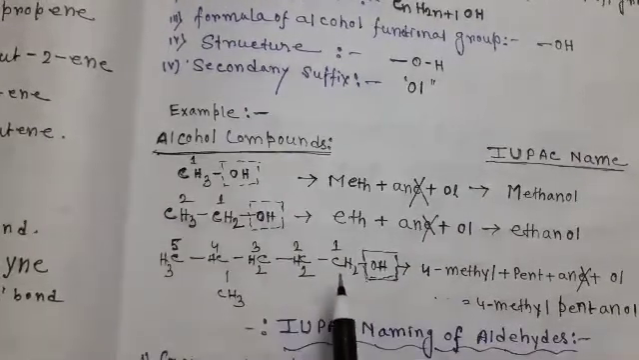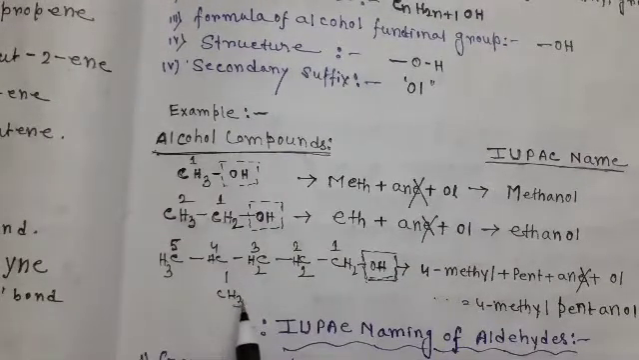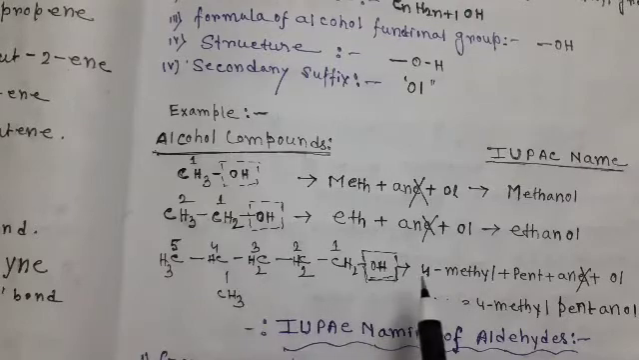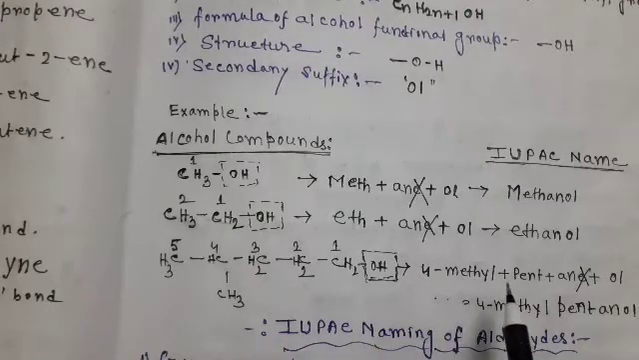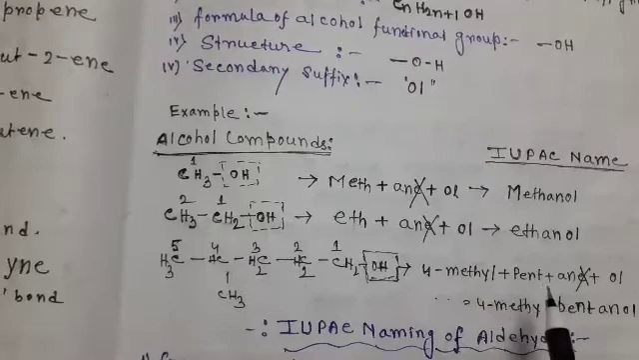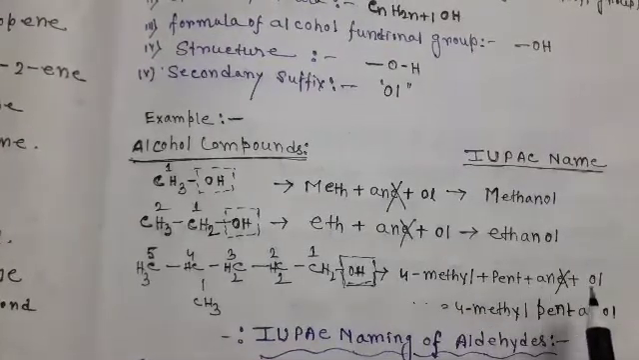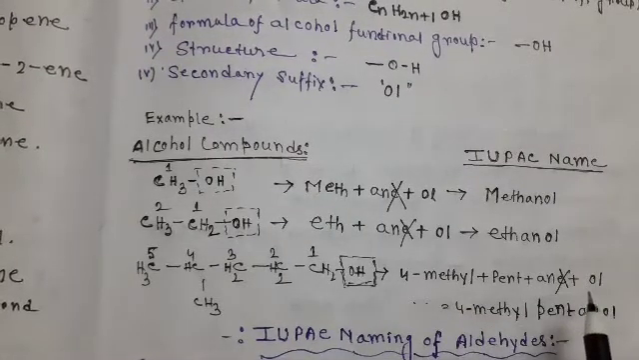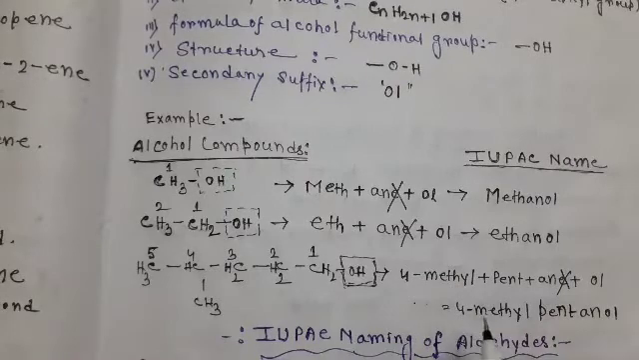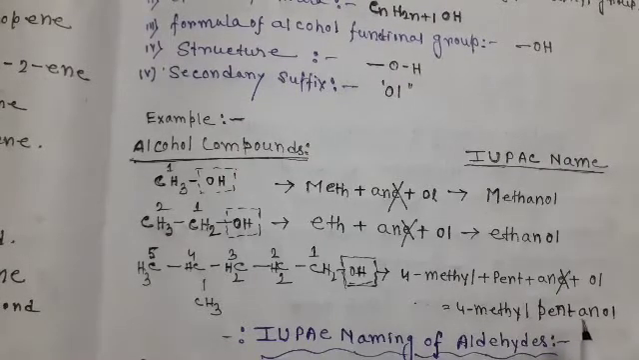Here there is one substituent on carbon 4, that is why first write the substituent, that is 4-methyl, then write the word root, that is pent. Here a single bond, that is why an, and then the secondary suffix, that is ol. The name is 4-methylpentanol.